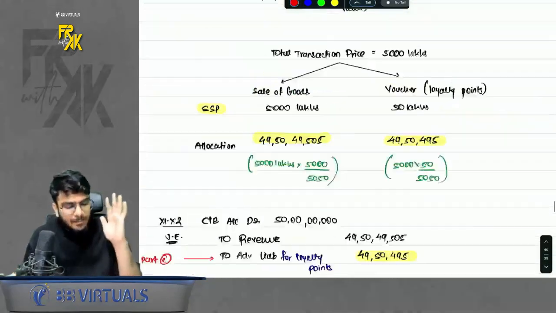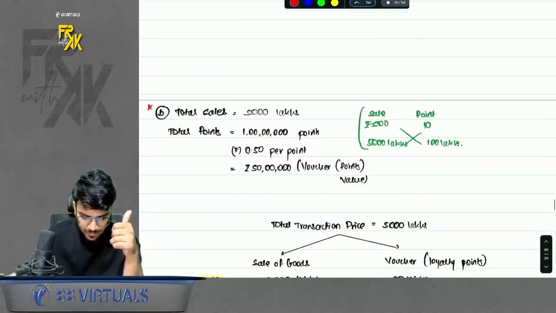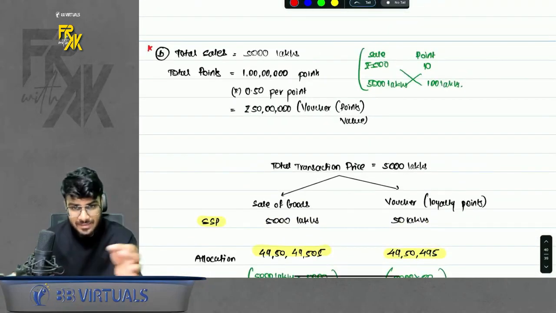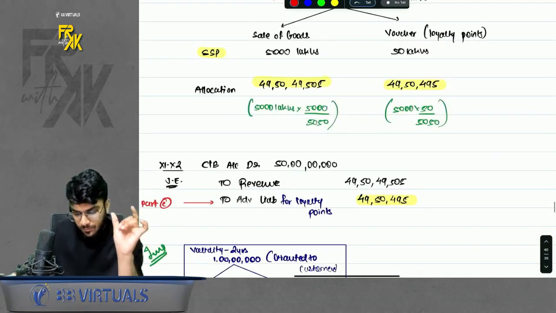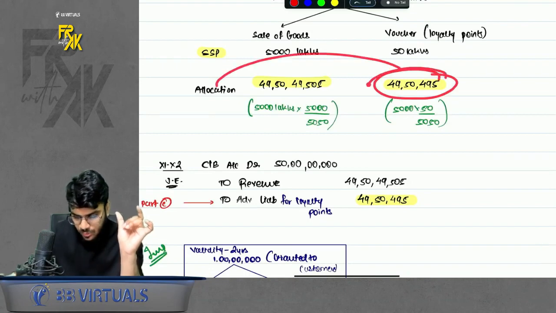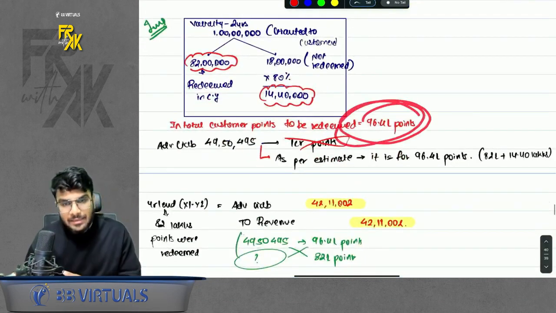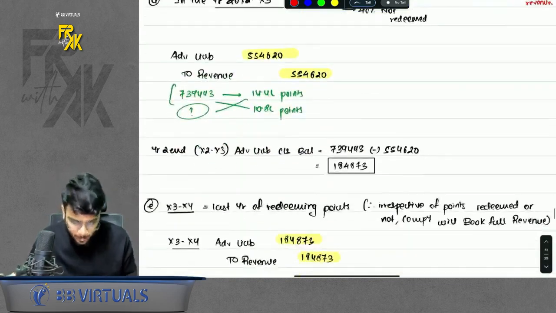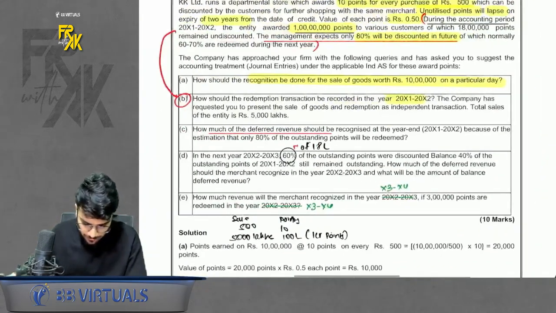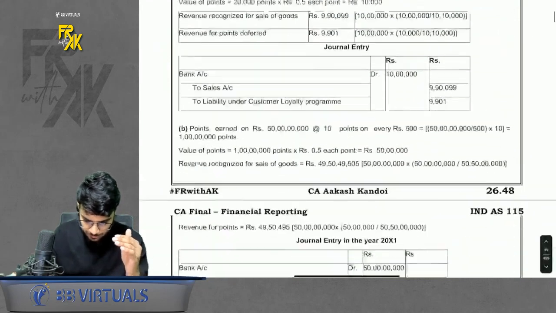So there are 5 parts to it. First part for the 10 lakh sale, second part for the 5,000 lakh sale. The important point here is the allocation of voucher is not for 1 CR points. It is for 96.4 lakh points. If you are able to get this, the remaining part is very simple. Please remember that part. Then we move towards further questions. Let's see if we have any more questions.